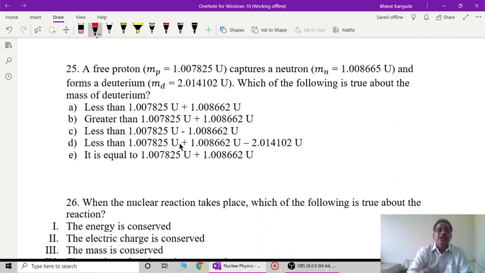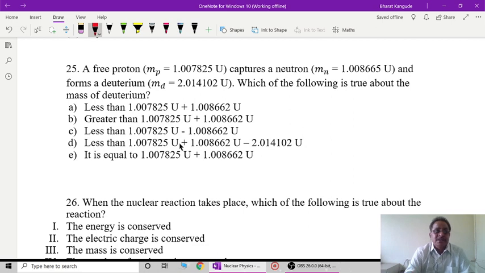Now again, very simple. We have already understood what happens in the formation of the nucleus, and based upon that, this particular example is given. Even though numbers are given, we do not need to calculate anything here. Question number 25. A free proton, Mp, is given to be 1.00782 U, where U stands for atomic mass units, AMU. It captures a neutron, having mass Mn equal to 1.008665 U, and forms deuterium, Md, which is 2.014102 atomic mass units. Which of the following is true about the mass of the deuterium?